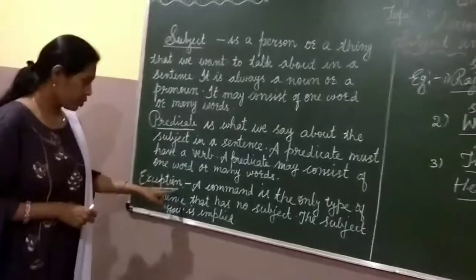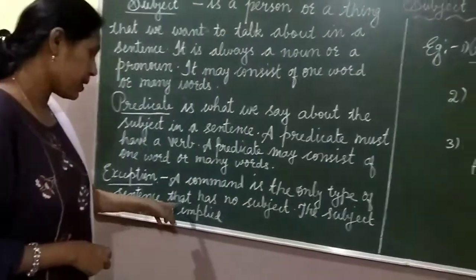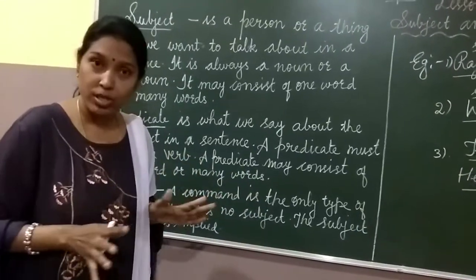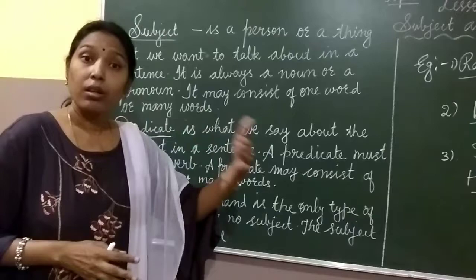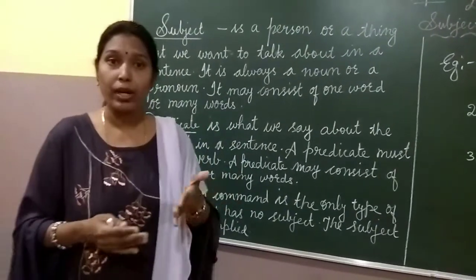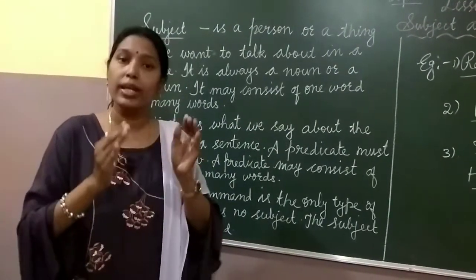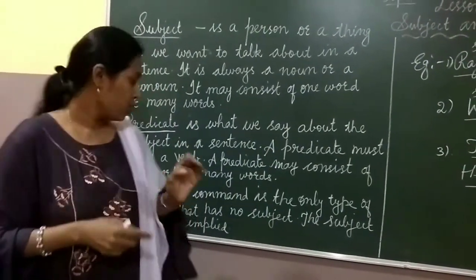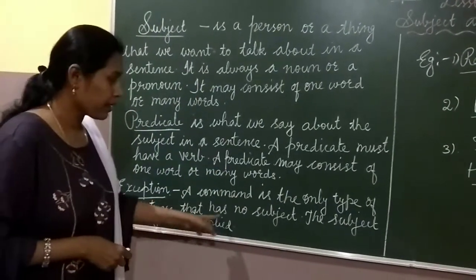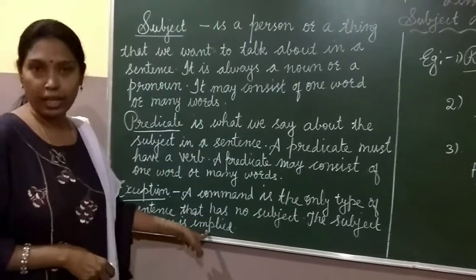Next one, exception. A command is the only type of sentence that has no subject. The command has sometimes no subject. For example, get out of the class. If the teacher says it to someone, it's clear, right? You get out of the class. So, you is understood. It's implied there already. So, a command is the only type of sentence that has no subject. The subject, you, is implied.